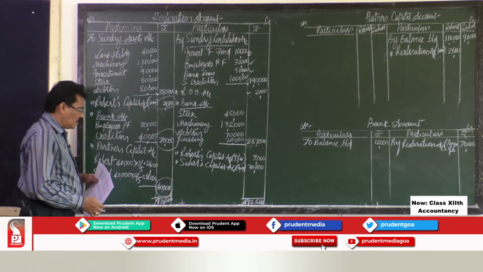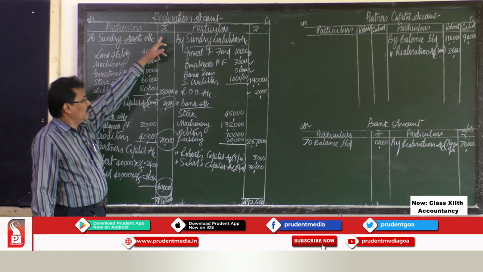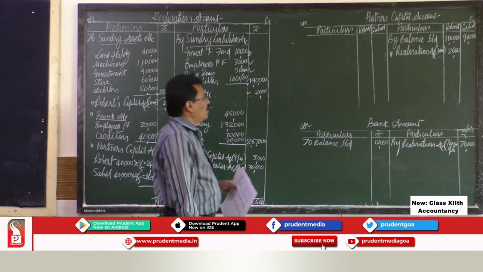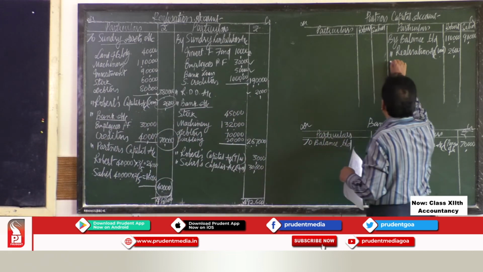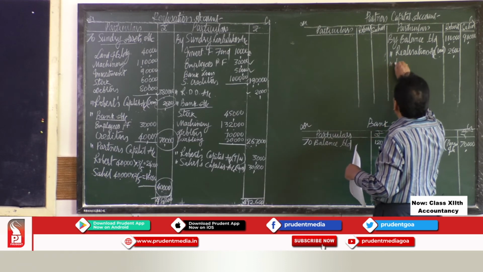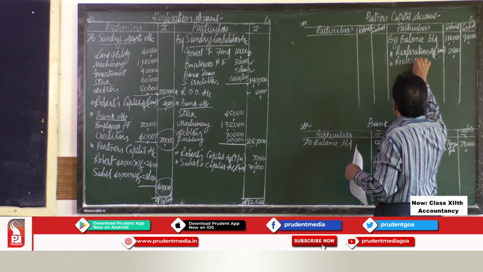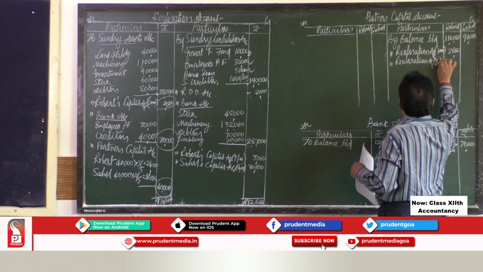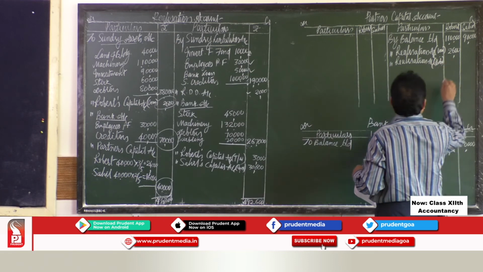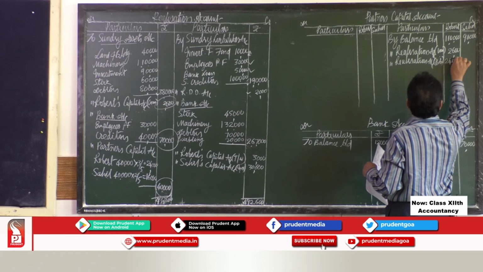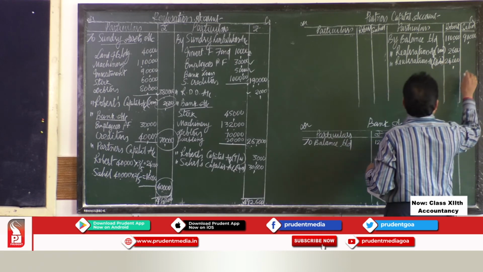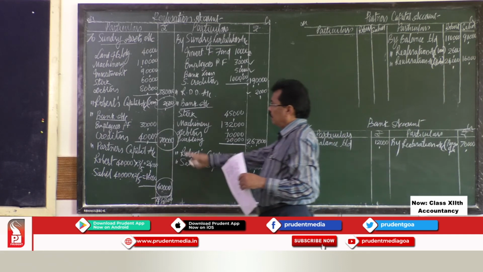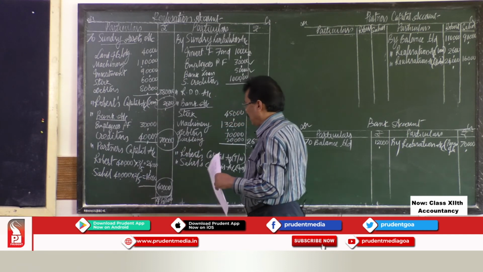Now you have to transfer this profit. Realization account debit to partners capital account. So in partners capital account comes on credit side. That is by realization account. This is share in profit, profit on realization, that is 24,000 and 16,000. So we have done the posting of the debit side.